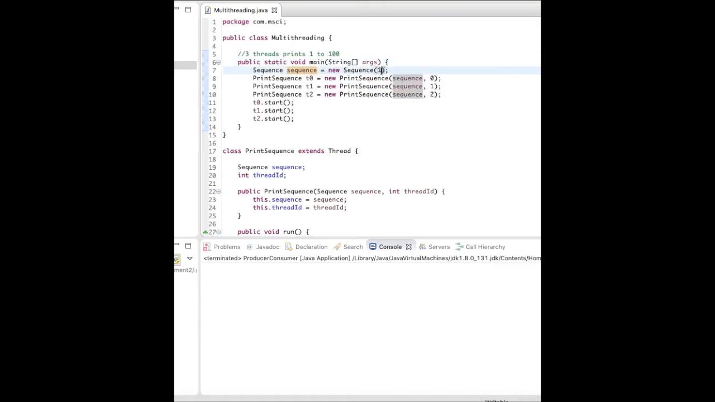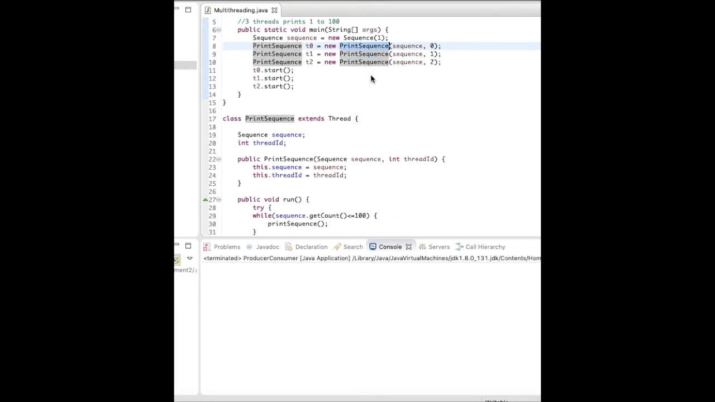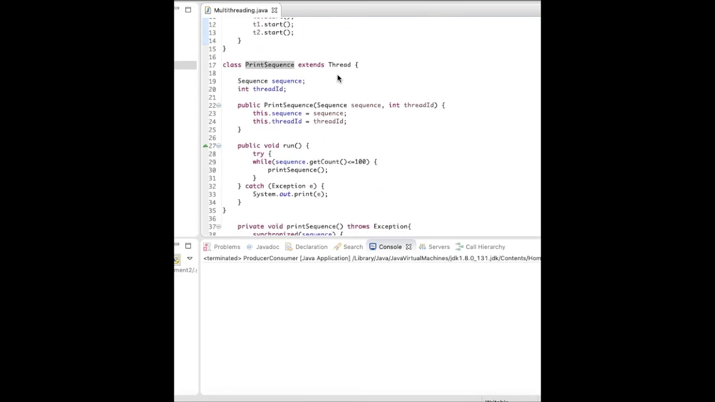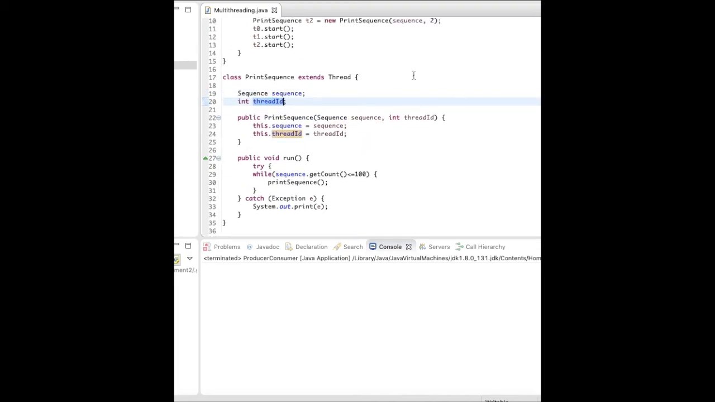Initial value is 1, and then I created 3 threads and passed these values. Here I have given the names 0, 1, 2, which are the names of the threads, and passed the shared variable sequence. And I am doing t0 dot start, t1 dot start, t2 dot start. So let's say the print sequence class has two things: the shared sequence object, and the thread ID which we passed, like 0, 1, 2 here.